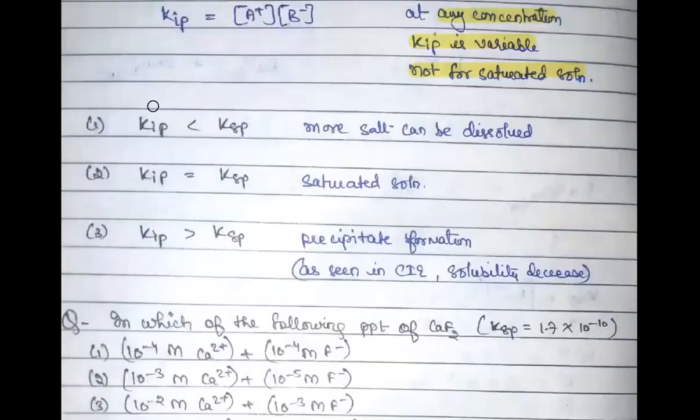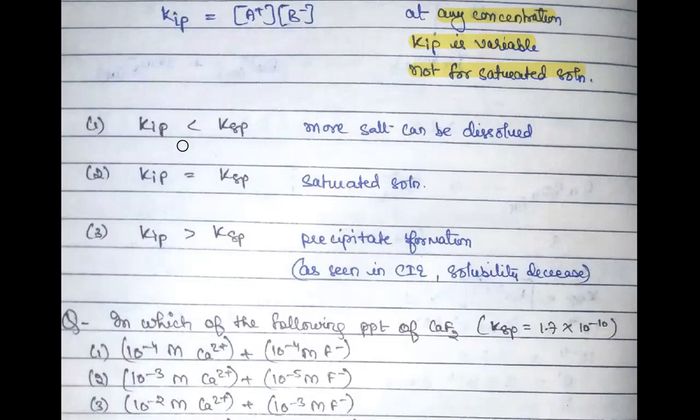Fine. So you may have three different conditions. KIP is at any concentration, and KSP is at saturated concentration. So there is a possibility that your KIP is lesser than KSP. Just try to understand. KSP is at equilibrium or at saturation, and KIP is at any concentration. So if this value is lesser than that of your saturated state, saturation is still not achieved.